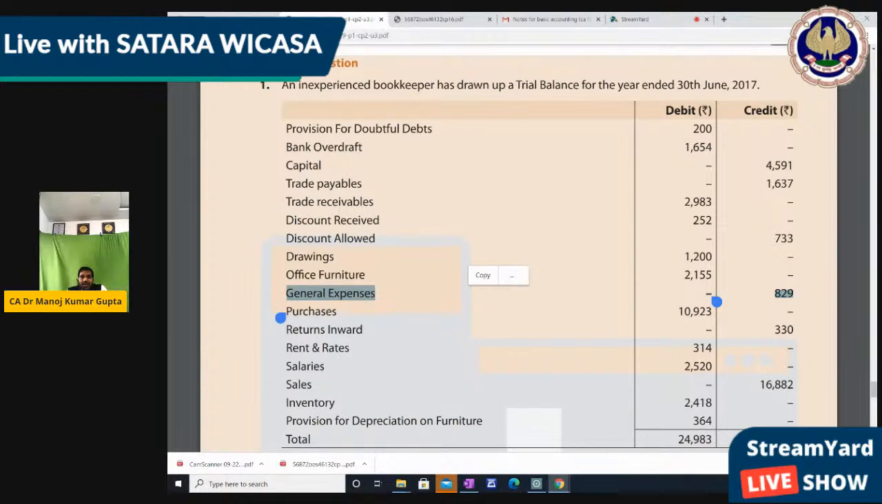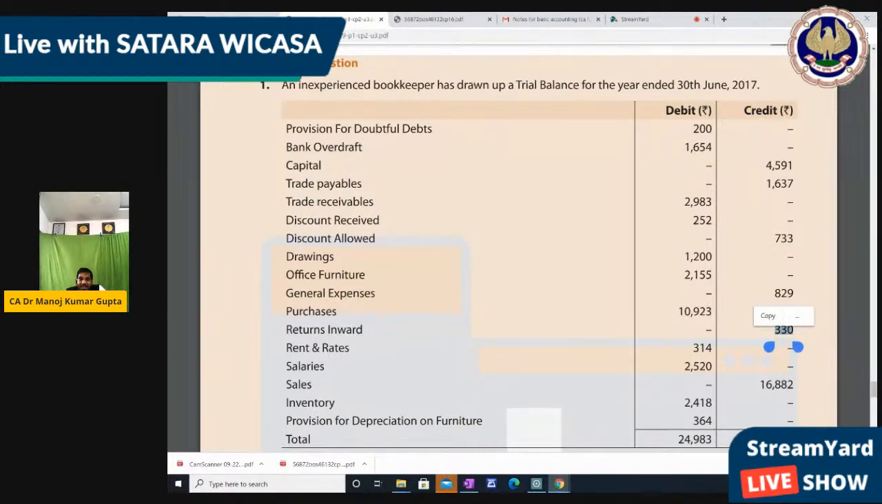Correct. Return inward. Return inward is what? Goods inward, when it is sales return. We had a sale, and it has come back. That is called return inward. So it's a sales return. If sales come on the credit side, then sales return should be on the debit side. Am I right? Yes. So sales return should be debit, but it's shown as credit. It's wrong, right?